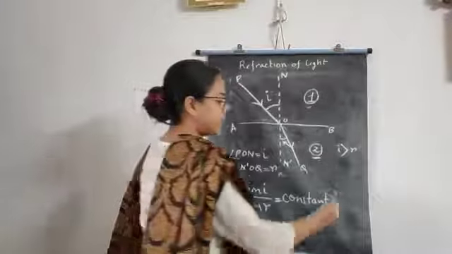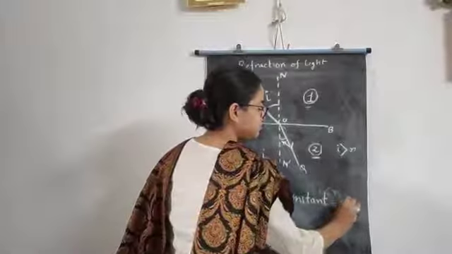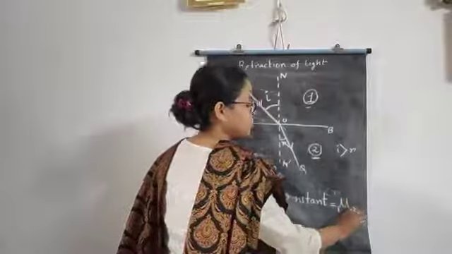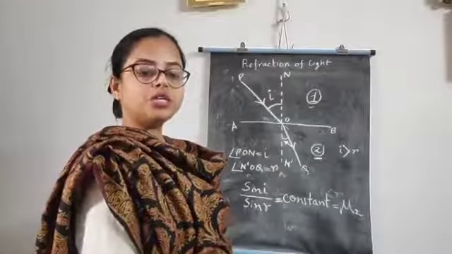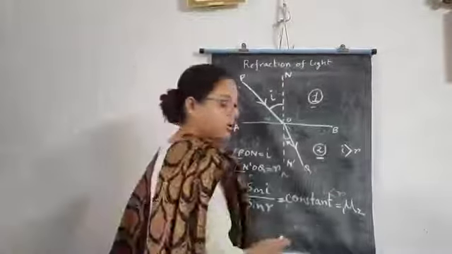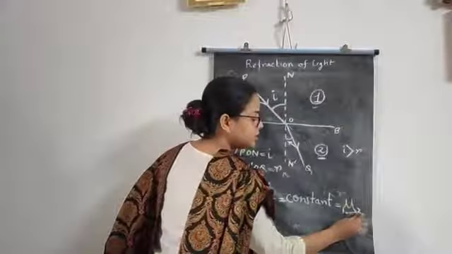We name the constant as mu. Now mu is called the refractive index. So this is the refractive index.